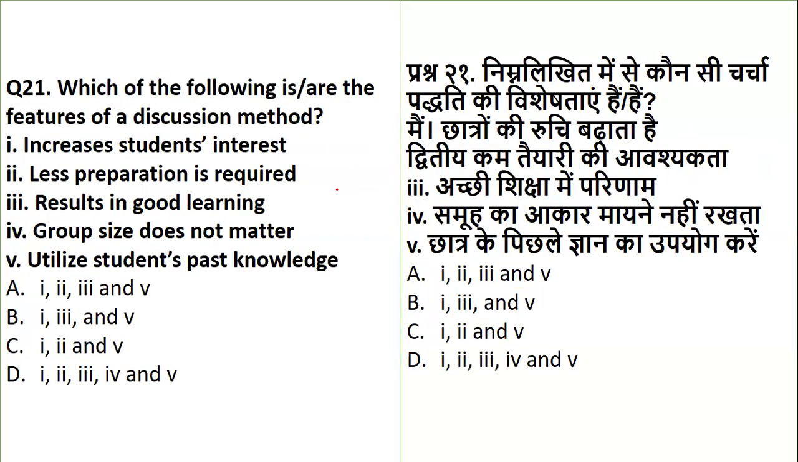Now, which of the following is the feature of the discussion method? Increases student interest, less preparation, results in good learning, group size, or utilizing the students' past knowledge? From the given list, which is the correct option? Yes, increasing the students' interest, then results in good learning, and then utilizing the students' past knowledge. These are the features of the discussion method.